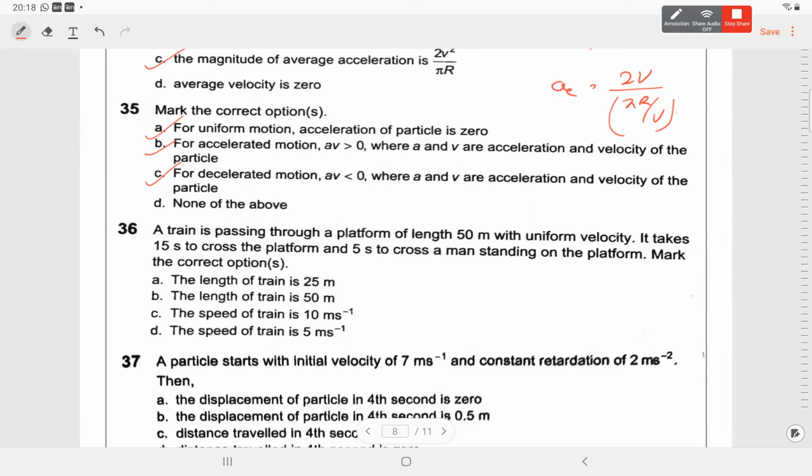A train is passing through a platform of length 50 at uniform velocity. So first the train will cover its own length and then the platform's length. It takes 15 seconds to cross the platform.